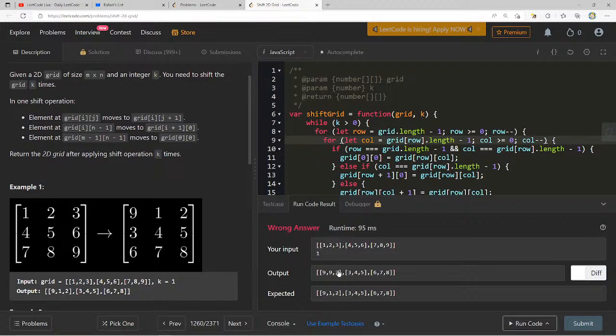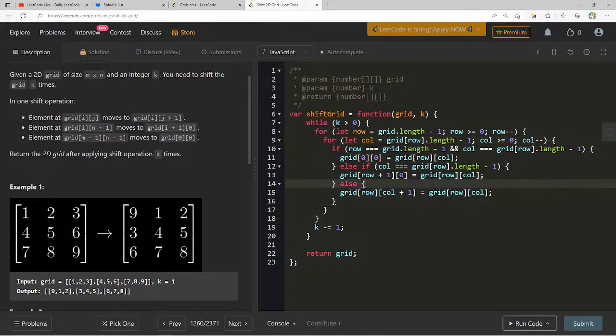oh man, so close. So close. Okay, wait, this is good. I think k -= 1.